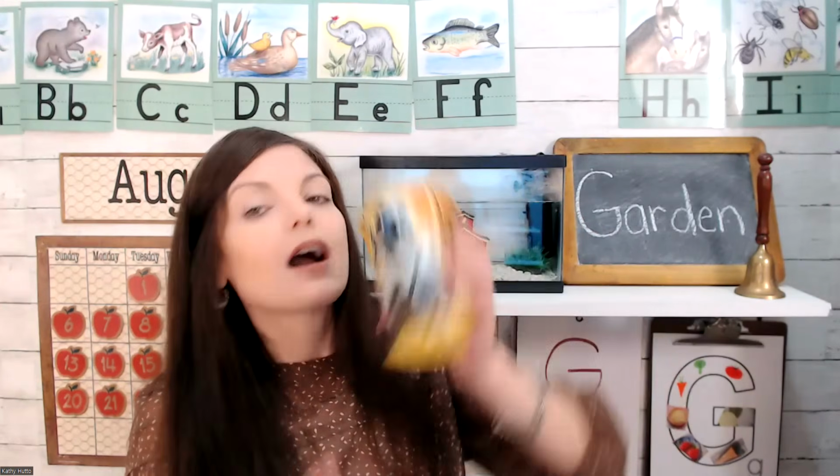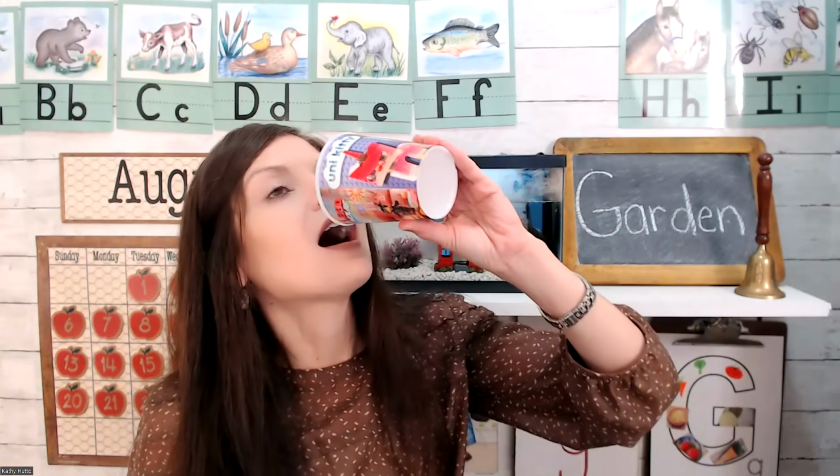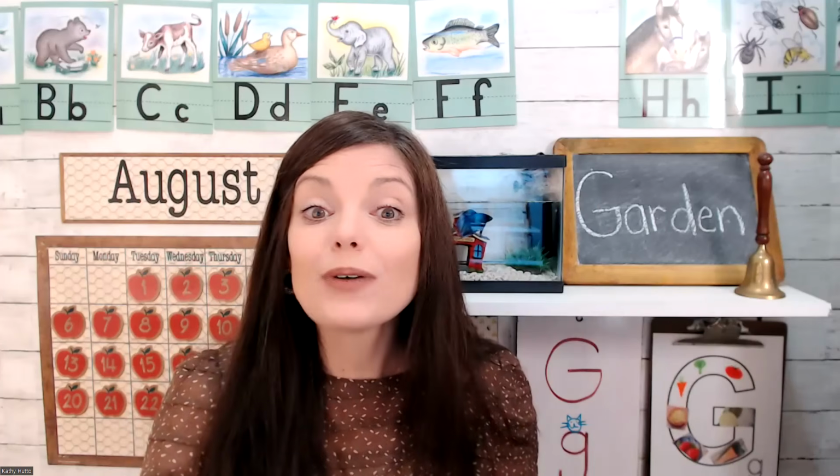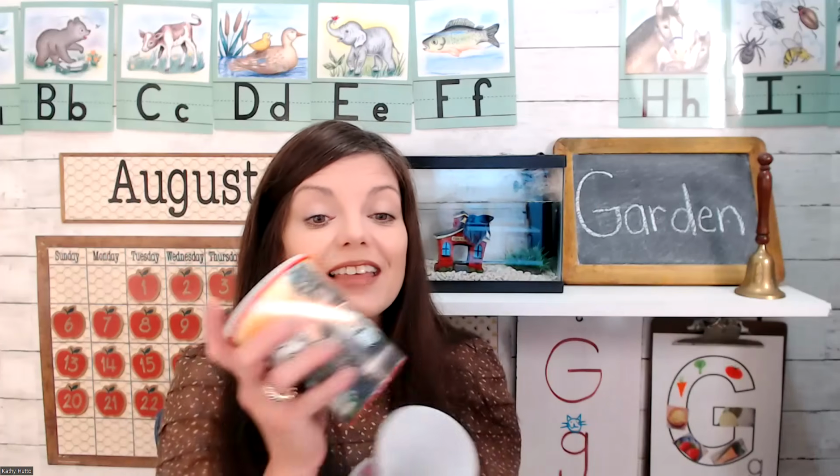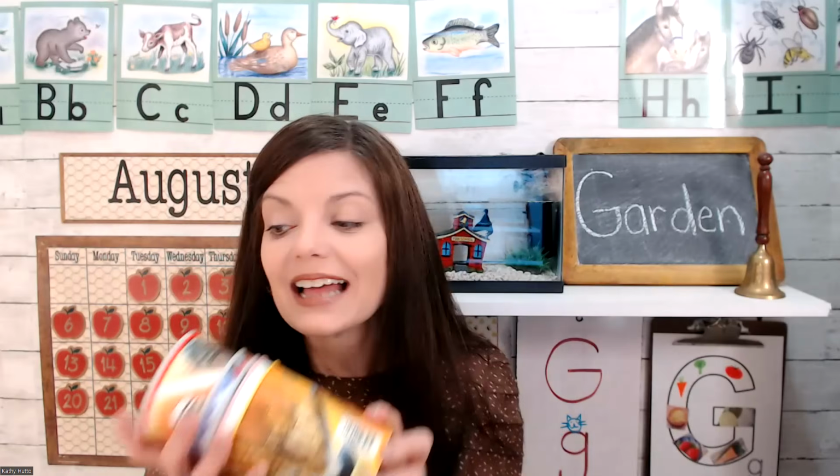Ooh, it's Star Wars. What does G say? G, G, G. And this one has a kitty cat, Unikitty. I think that's a Lego. G, G, G. Very good. Maybe you have some fun cups like this that you could use today to practice that letter G sound.